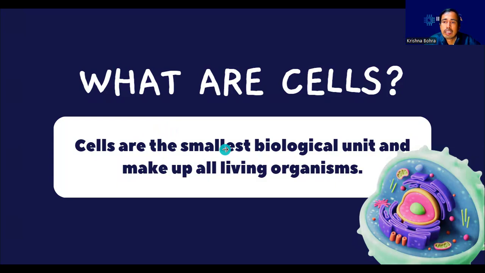Does this imply that cells are the smallest thing in our body? The answer is no. The moment back we talked of mitochondria, the power generating house, which is smaller than the cell. But the important thing is that mitochondria alone cannot do all the necessary functions which are required.